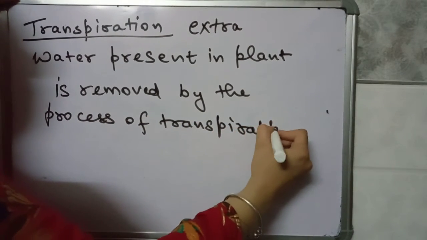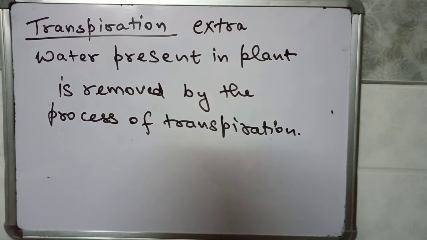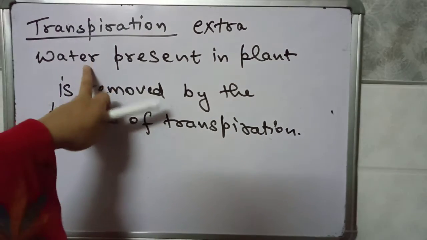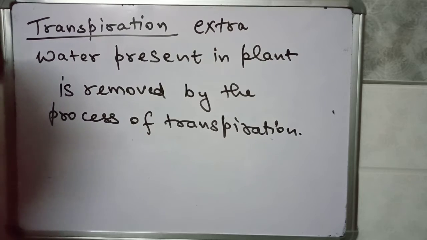You know very well that plants need water for their food preparation process and various other functions. So extra water present in plants is removed by the process of transpiration.